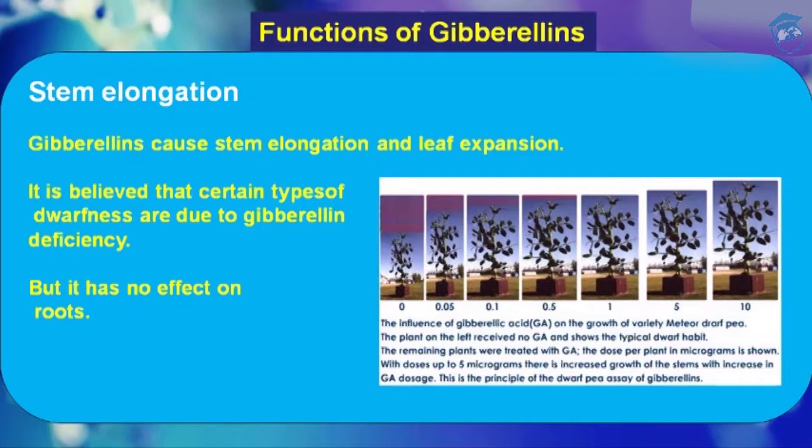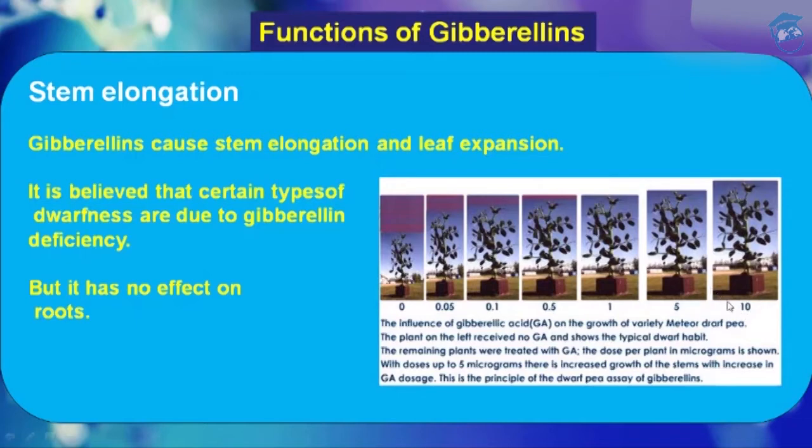The remaining plants were treated with GA, that is gibberellic acid. The dose per plant in micrograms is shown. 0.05 microgram is given to this plant, and it has shown a little bit of betterment. Then 0.1 shows more betterment, and then 0.5, 1, 5 and 10.